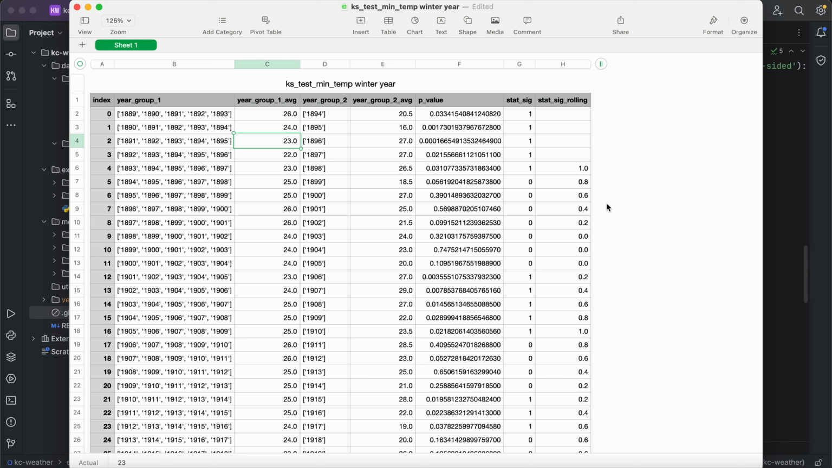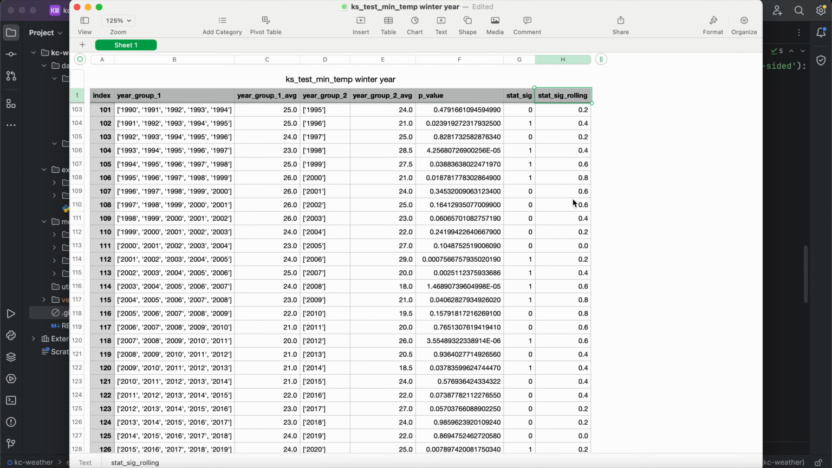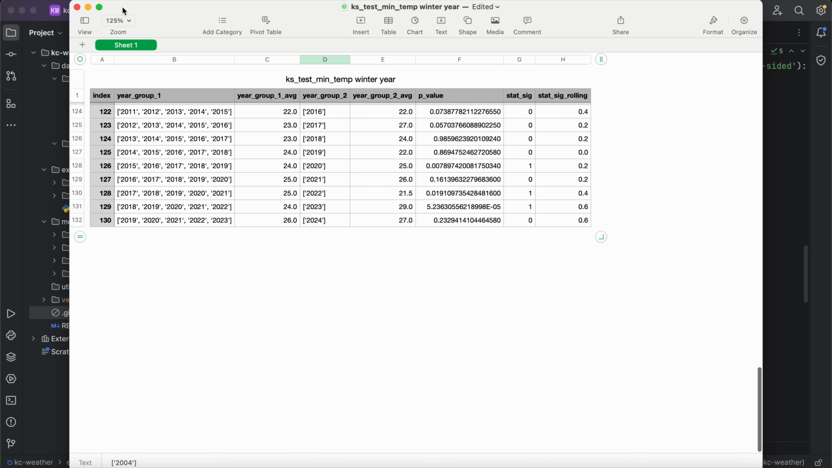And so the thinking is that if the rolling pattern of statistical significance goes up over time, then that could be an indication of more weather change or more weather variability over time. Not necessarily saying temperatures are going up and down, just that things are different over time. So this might be a bit of a novel application, but if we see that things are consistently being drawn from different distributions more and more over time, that could tell us something.